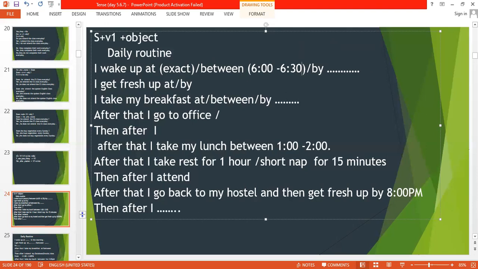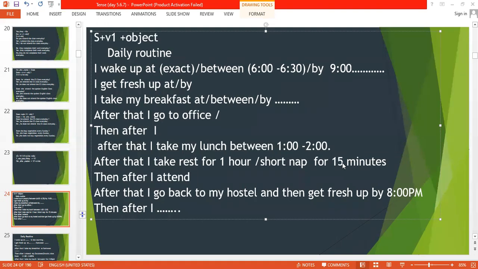Or if it is before 9 or before 8, then you can use "by". So "by" is the limit time, like by 9. It means before 9 you wake up. So once again, you use "at" for the exact time, and "between" for a range, like between 6 to 6:30. So even if you wake up at 6:15 or 6:18 or 6:20, you use between. And "by" is the last time, like by 9 o'clock, or before 9 I used to wake up.